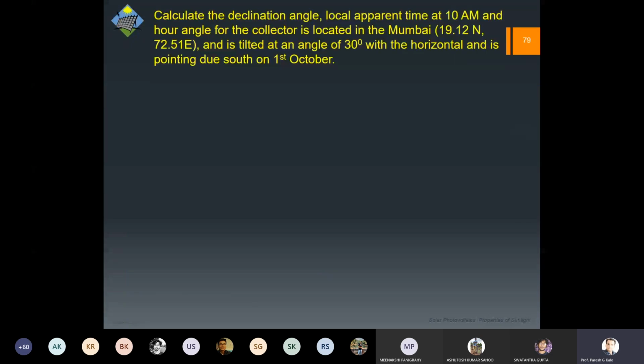Calculate the declination angle, the local apparent time at 10 a.m., the hour angle, and let us say the collector. So 10 a.m. is the standard time, which may not be the physical time. Now, let me tell you, the geometry and these calculations are applicable for solar PV, and they are also applicable for solar thermal, because the input is the same, the source is the same. Normally it is called a thermal collector, because literally there is a collector and then there is a concentrator. In the case of PV, normally it's a panel. Anyway, the location is Mumbai, so north and